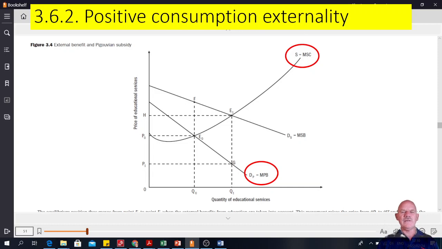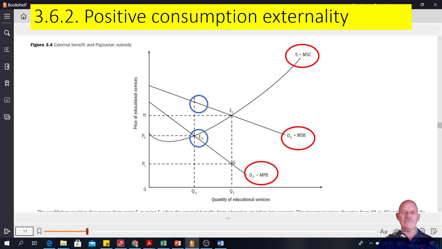Anyway, there's not enough of that. So that's the wrong equilibrium point. There's a social benefit. The private benefit to you and me is in the lower curve, but society benefits more than just the sum of our individual benefits.